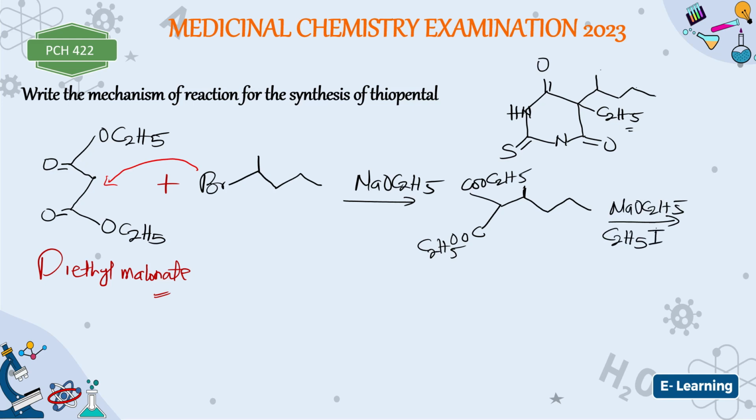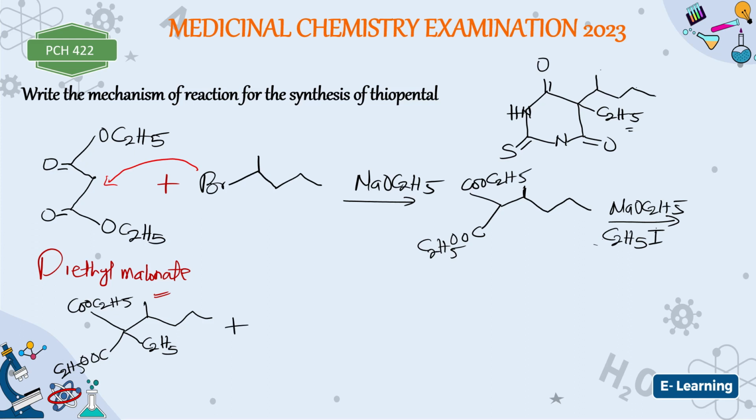All right. Now, at the end of the day, this one will attach to this position also to form 4 bonds. So we are going to form something like this here, which should be something like this. Here will be COOC2H5. Here will be COOC2H5. It's still the same thing, whichever way you want to draw it. So we'll have something like this, and then you have the ethyl group attached to this position. Plus, the next thing now is thiourea.